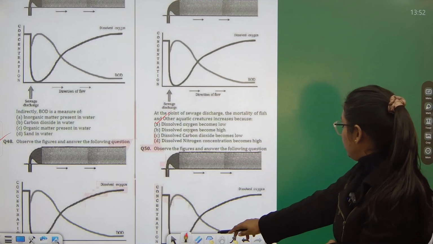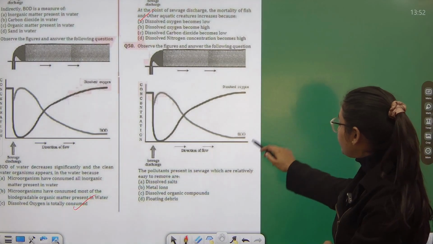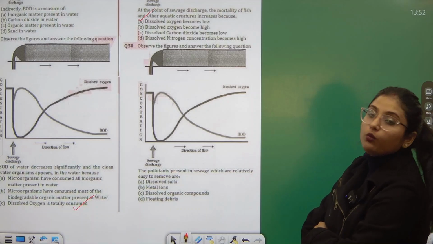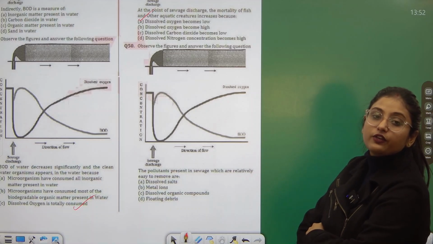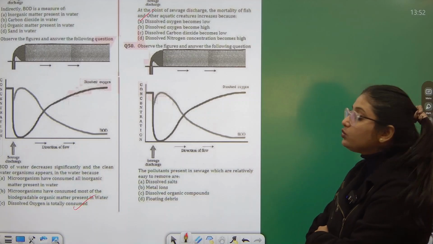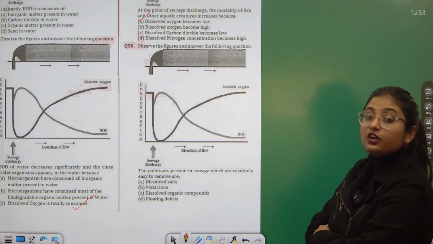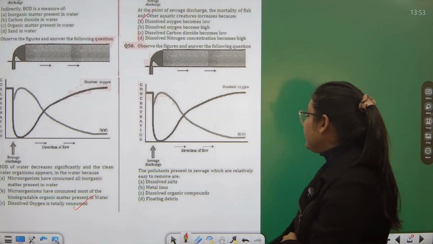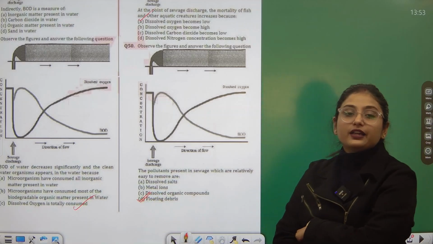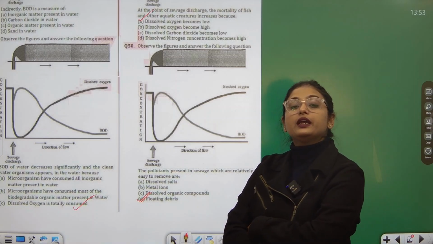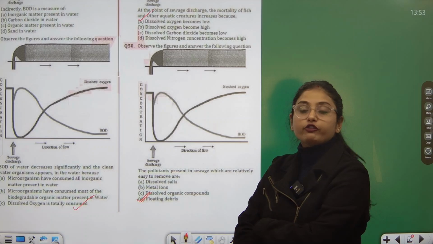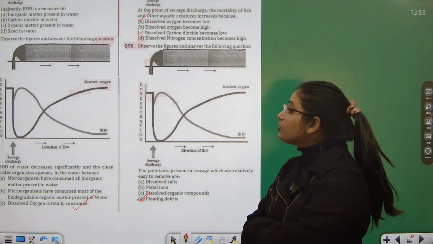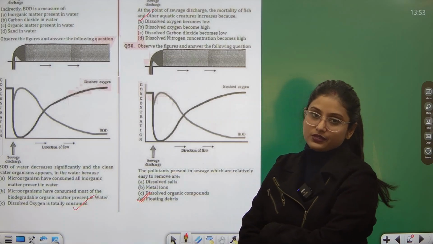Okay. Then question number 50. Pollutants present in the sewage which are relatively easy to remove are. Which are the pollutants that you can remove from the sewage? Easy to remove, the ones which are floating, they just came and we removed them in the first step only. So that is the floating debris. Dissolved metals, dissolved salts, all these need to be reduced or removed from this waste by some treatments. Okay, either by primary or by secondary, but the easiest one is the floating debris.